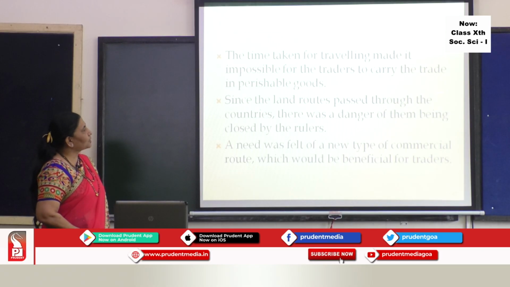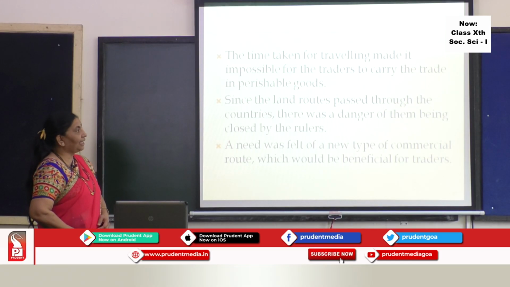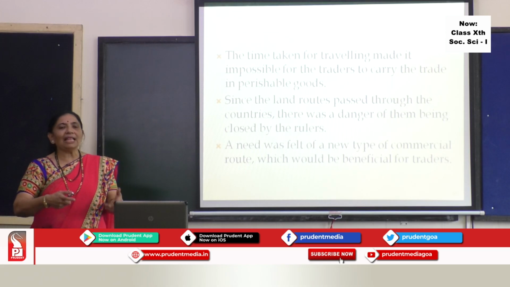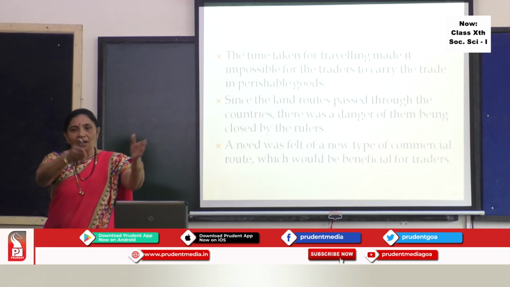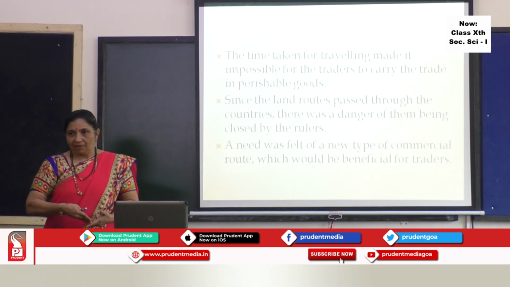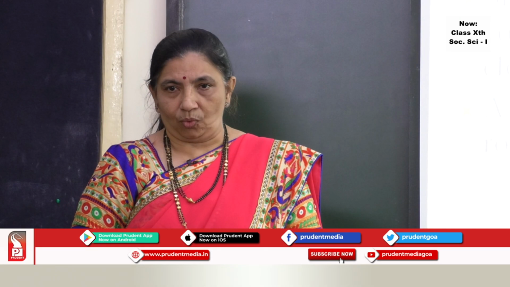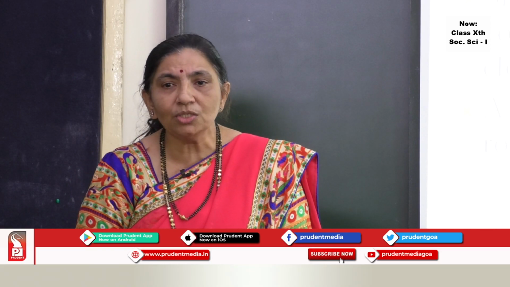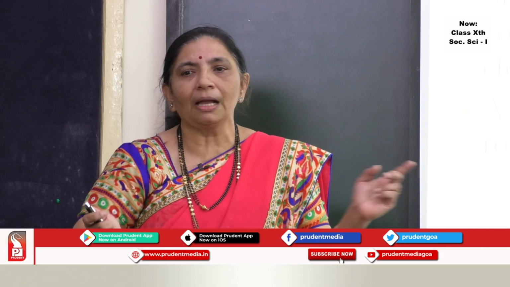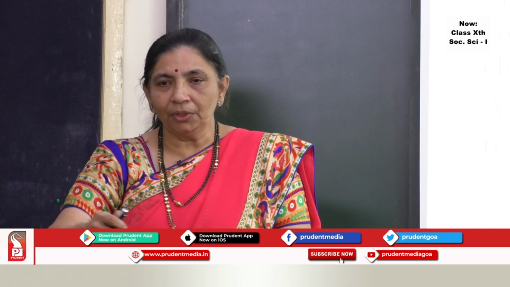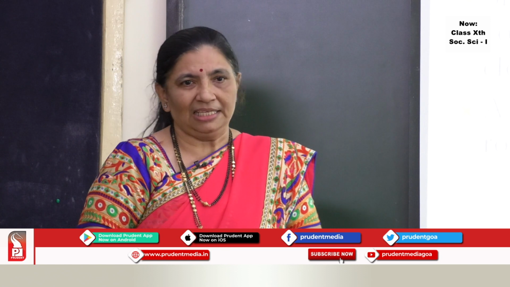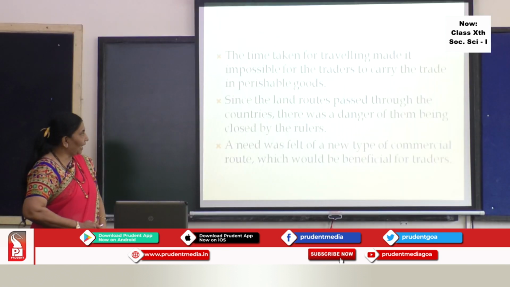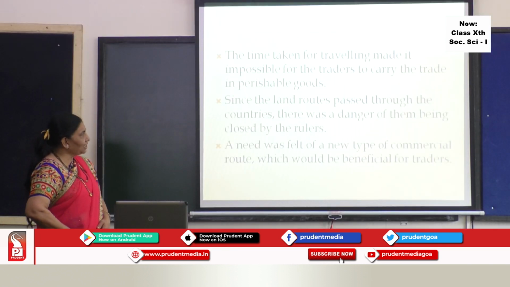Since the land routes passed through other countries, there was a danger of them being closed by the rulers. Supposing the land route is passing through the area of some other king, maybe the king will not allow it. As students, you know, when we have a plot and we have built a house, the first thing we do is put a compound wall around our area. We don't allow anybody to enter it unnecessarily. In a similar way, here also there was a danger that land routes would be closed.